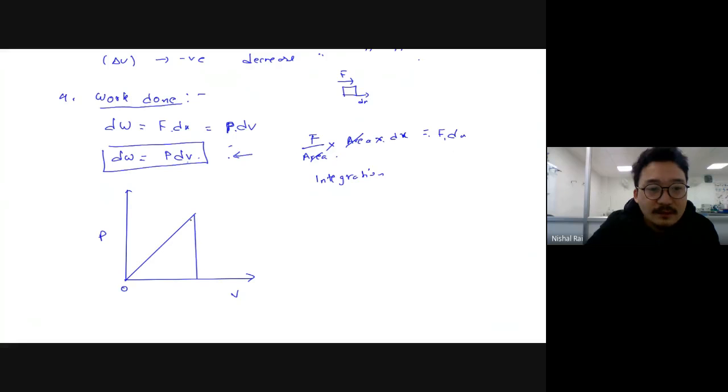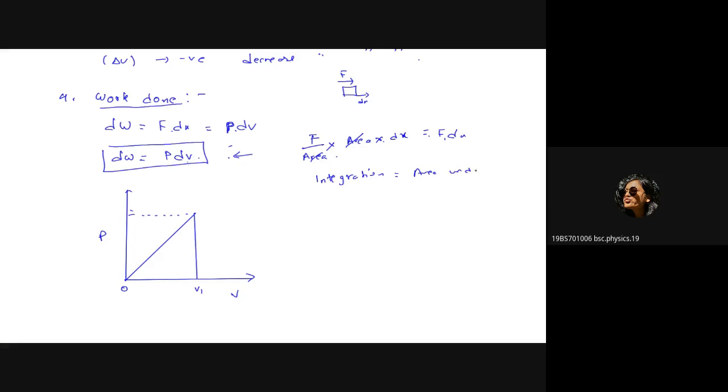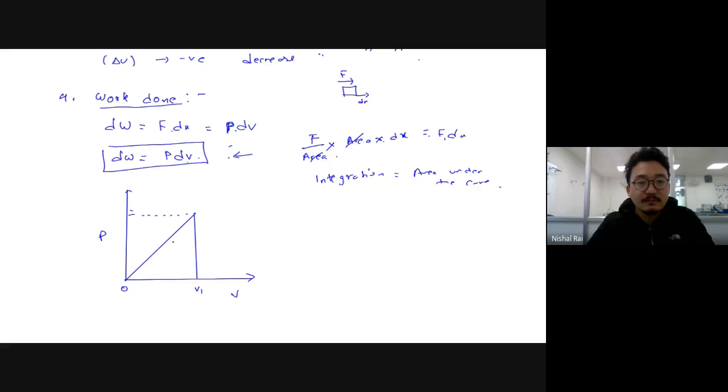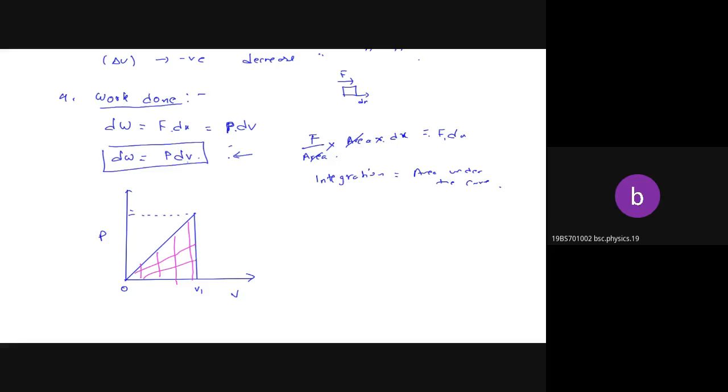From 0 to, let's put this as V1. Integration basically gives you the area under a curve. Over here, the area is basically this one. Can you see?